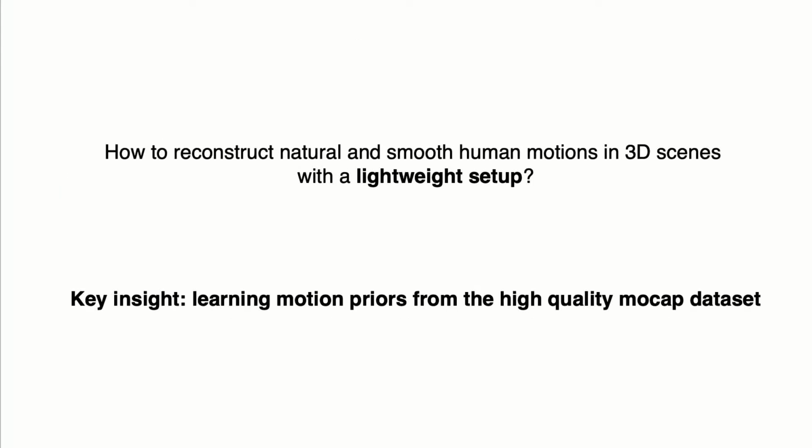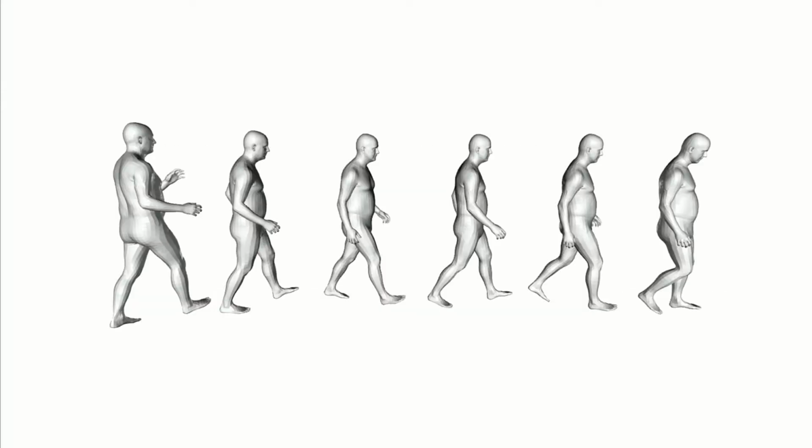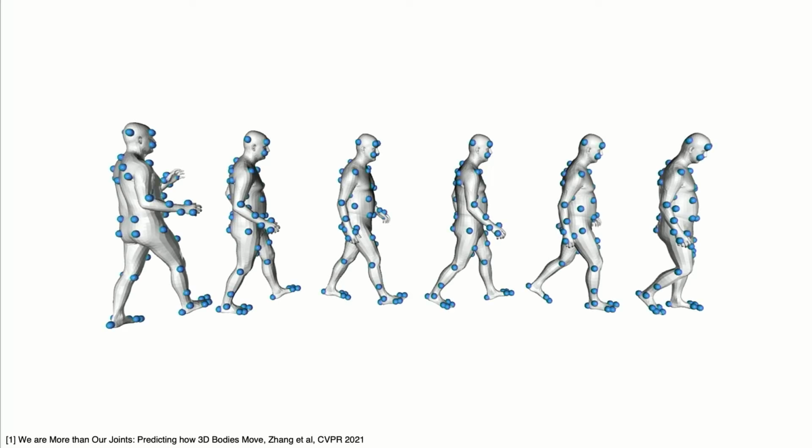Let's go back to the earlier question. How can we capture natural and smooth human motions in 3D environments with a lightweight setup, for example, a monocular Kinect camera? In order to deal with this, we propose to learn powerful motion priors from the high-quality mocap dataset, AMASS. Given a motion sequence, we first represent the body using a set of body markers on the